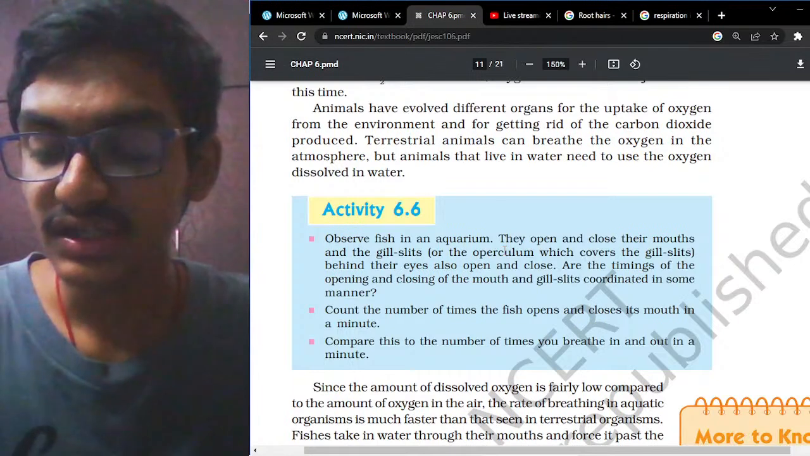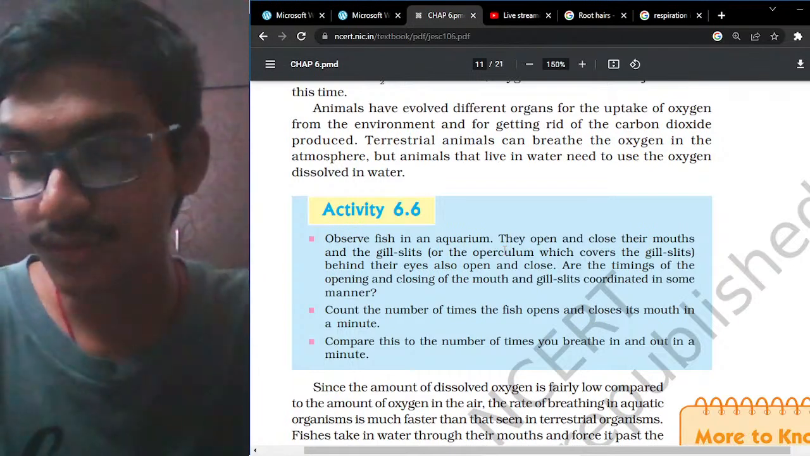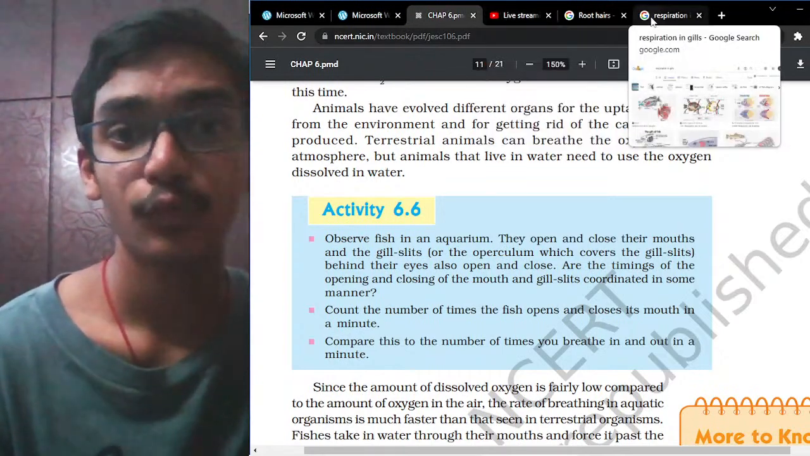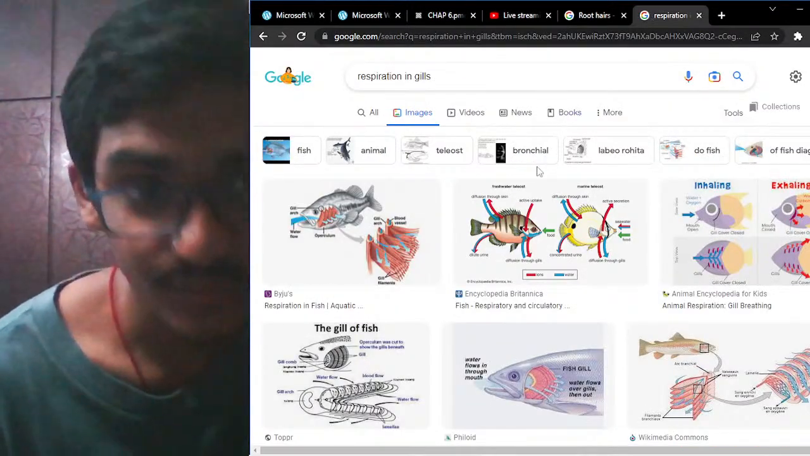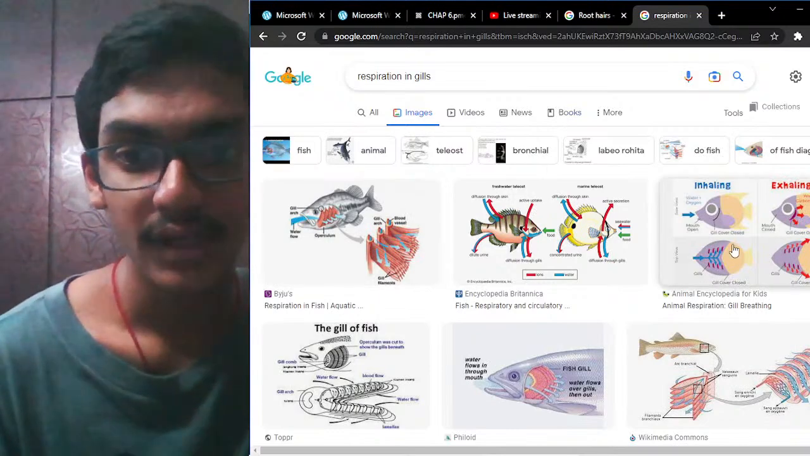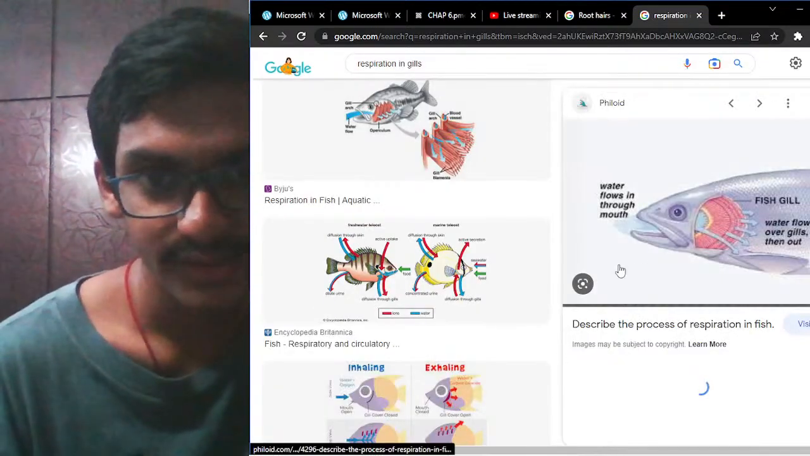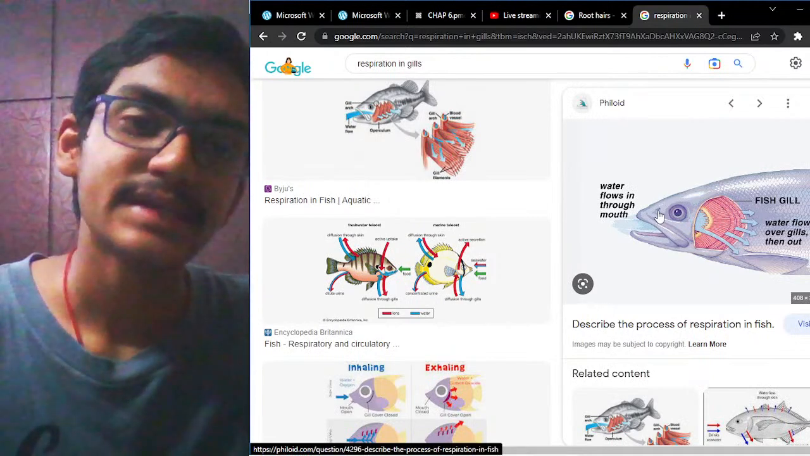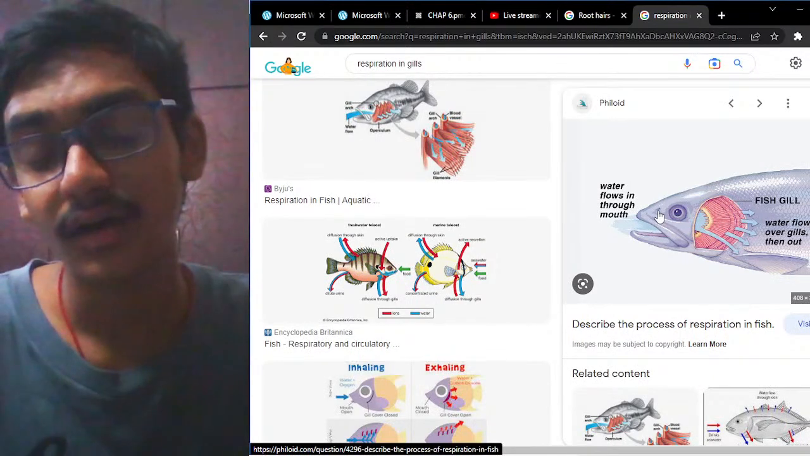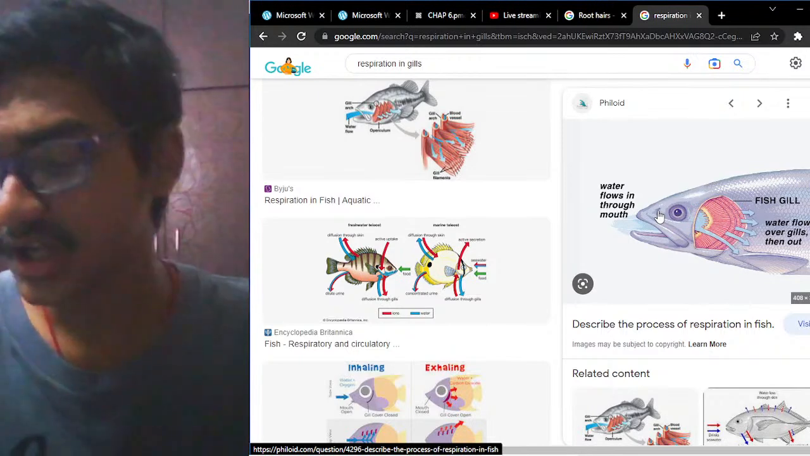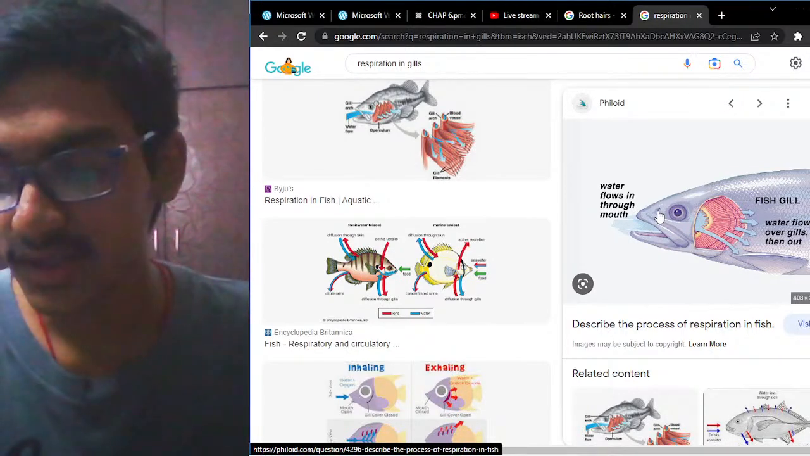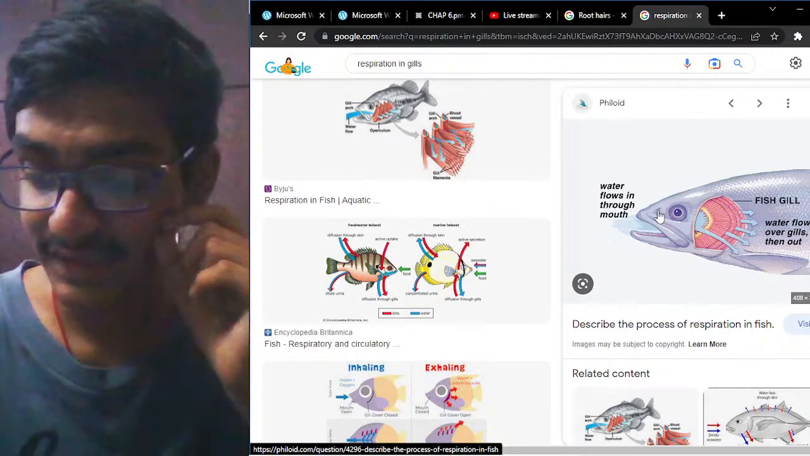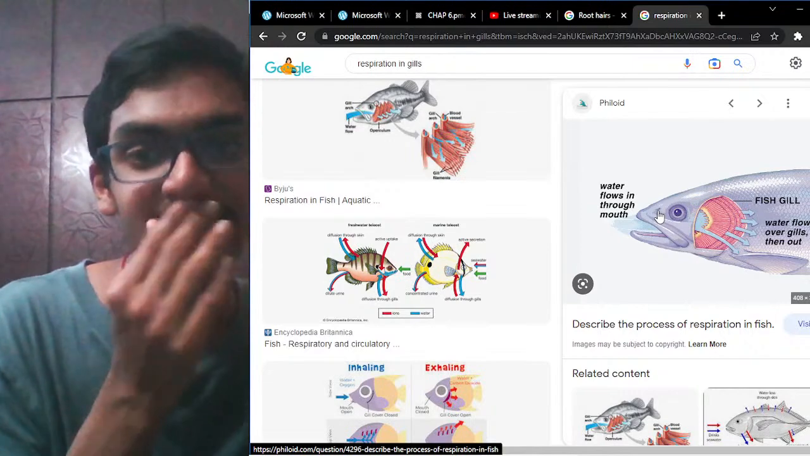Now, respiration in animals. When we discuss respiration, we have to discuss respiration through the gills. Respiration through the gills is very important from the examination point of view as well. Let us see how respiration takes place in gills. Most aquatic organisms have specialized organs, like lungs, which are called gills, and they use gills for breathing. Gills are capable of deriving the oxygen from the water, and gills are richly supplied with blood vessels for the exchange of gases.